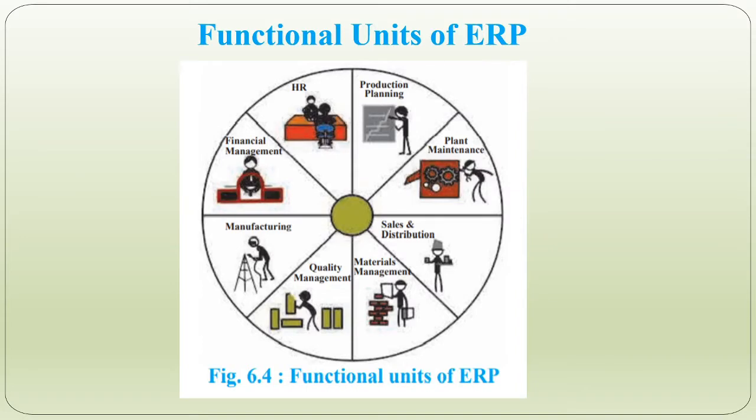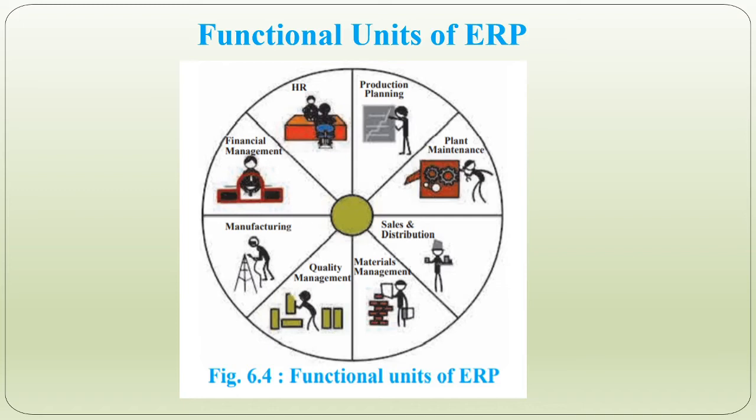Now let's understand some functional units of ERP. As we have seen, ERP software gives all the employees access to the information they need about their department plus the other departments. For example, current performance, future planning, and targeted areas for improvement can be seen, planned and implemented in coordination with other departments.